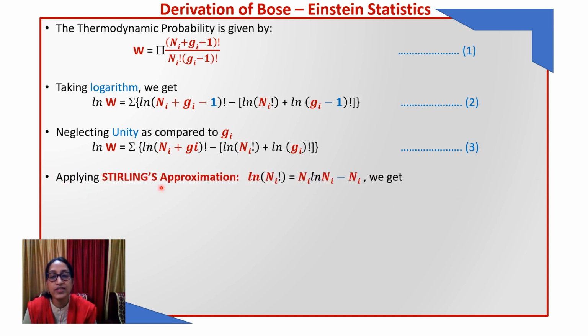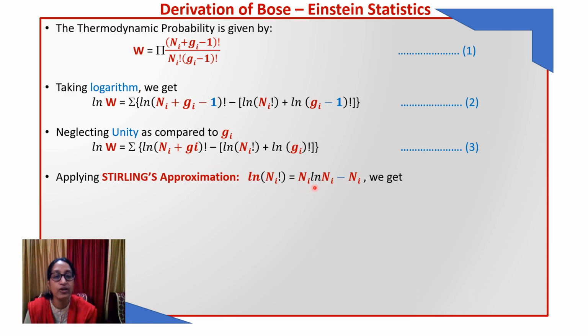Now we will apply Stirling's approximation. Here we are having 3 factorial terms: Ni plus Gi factorial, Ni factorial and Gi factorial, all in logarithmic terms. And we know that according to Stirling's approximation, log n factorial is equal to n log n minus n. So instead of this n, we will just put Ni plus Gi. So what will we get?